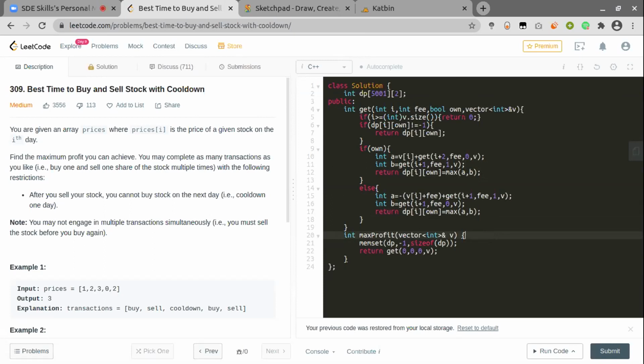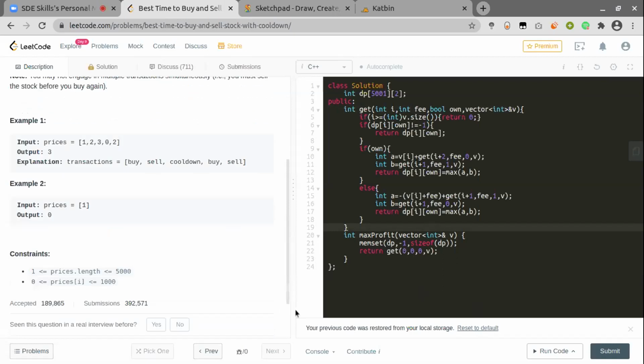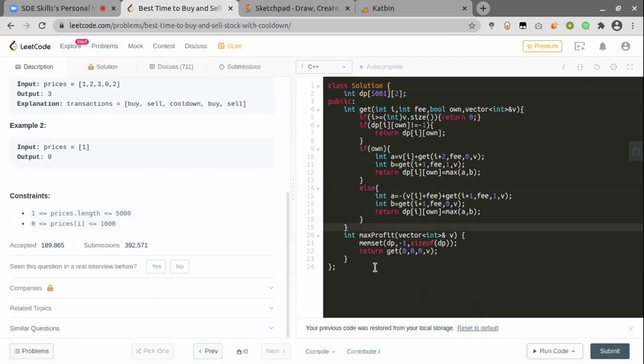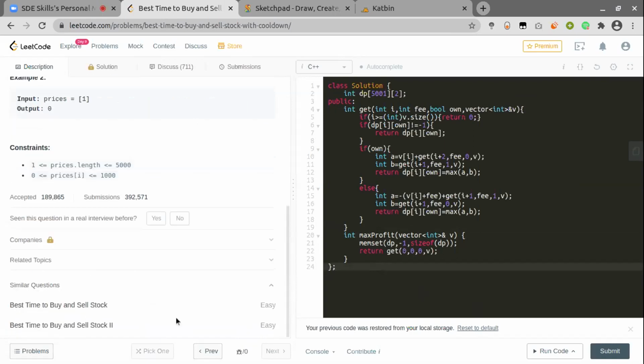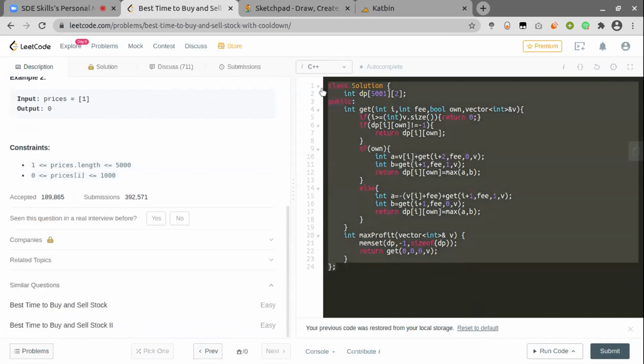A transaction fee appears in some other question, right. Yes, one of the questions is where we have to give a transaction fee. Here I've set it to 0, so this will not hamper the code. So it seems good, and you can use the same template for all. All these questions can be solved with this template only.